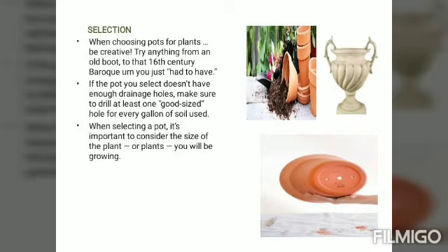Firstly, when choosing pots for plants, we have to be creative. थोड़ा creative होना पड़ेगा when we choose. Try anything from old boots to that 16th century Boracua.